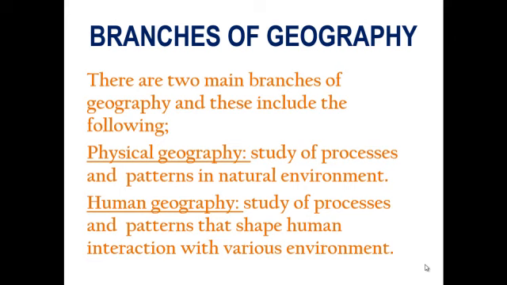We people in the community, how are we interacting with the environment? That's what we call human geography. It gives us a background on how people interact with the environment in our day-to-day life.